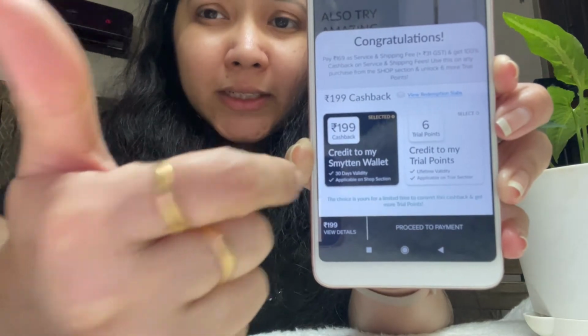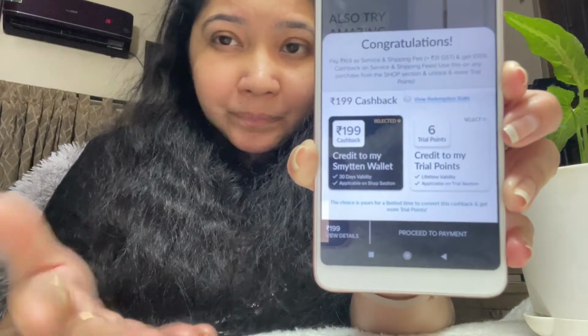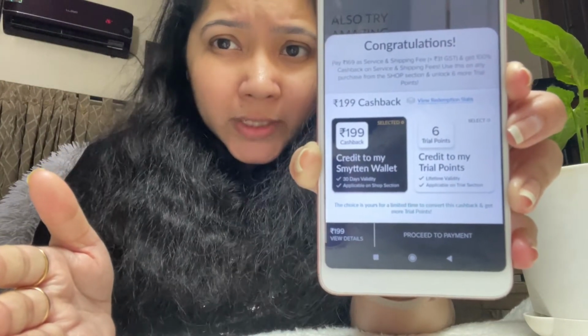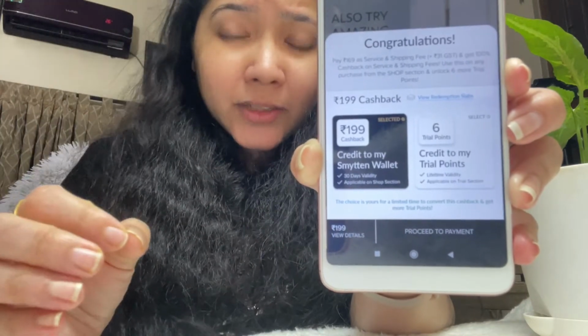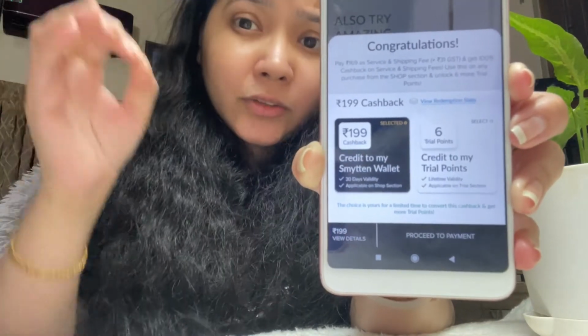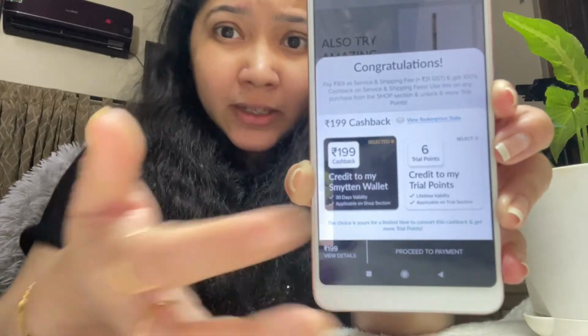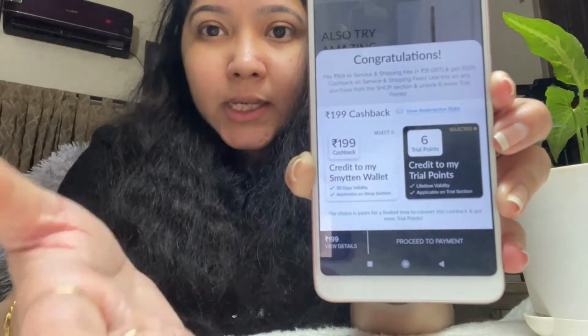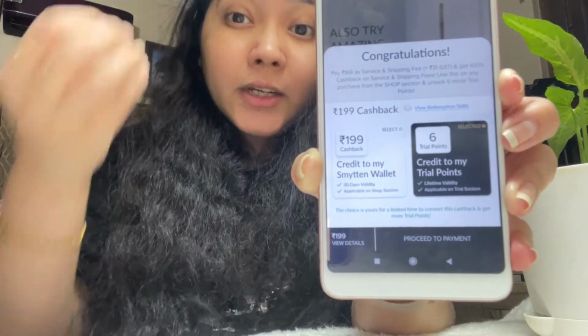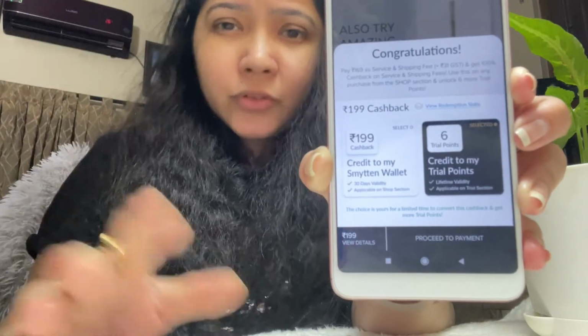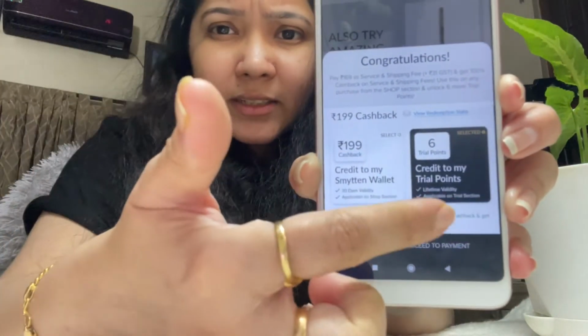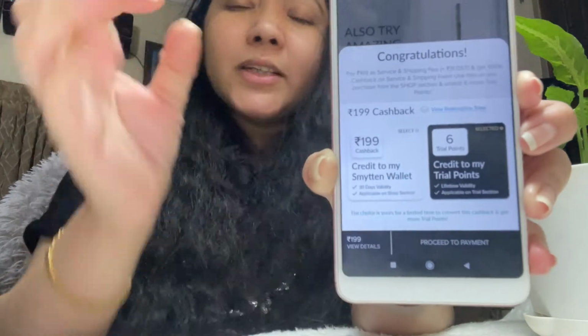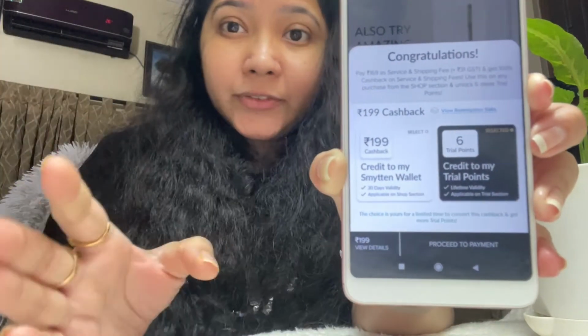Either you can take 199 cashback in your Smitten wallet. That's going to last for 30 days and you can use it on selected items, and you have to shop from the Smitten app itself, or you can simply choose 6 more Smitten trial points that you can use in your next shopping, and these 6 trial points are going to last for a lifetime.